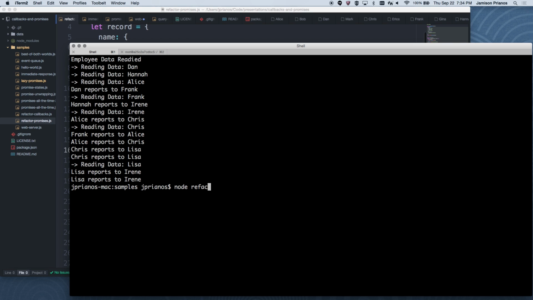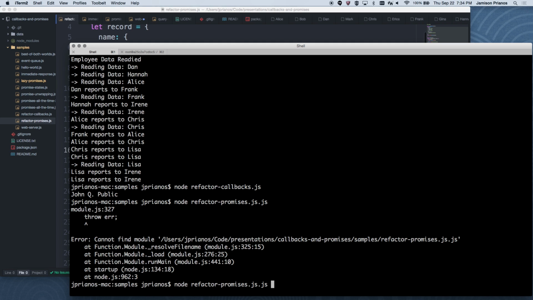So this thing formats a name. Oop. That one formats a name. They both do the same thing. Great.